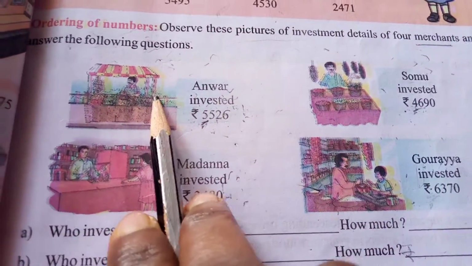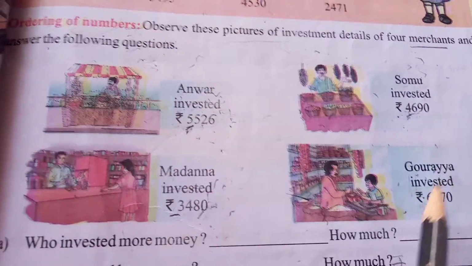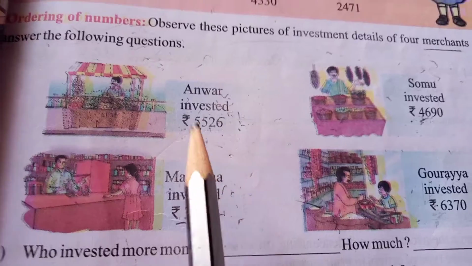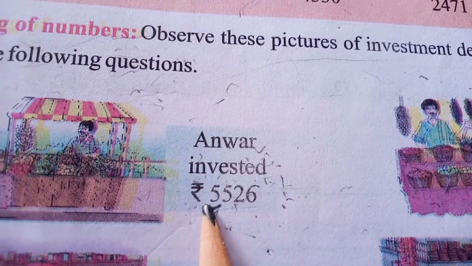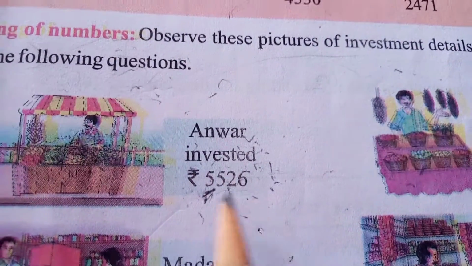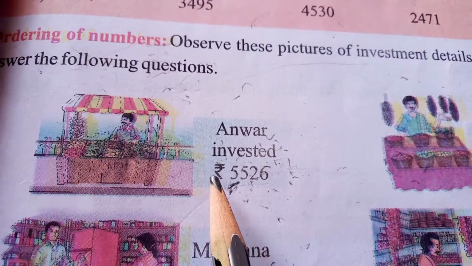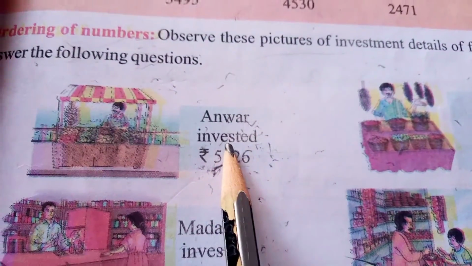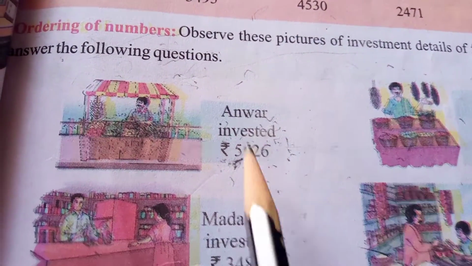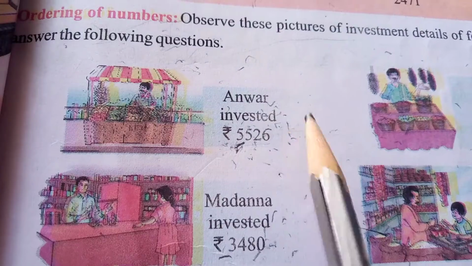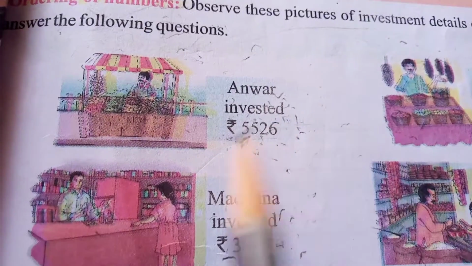Here are given four merchants. Who are those people? Anwar, Somu, Madanna, Gauraya. Yes, these four people are merchants. Here Anwar invested 5,526 rupees. Yes, this is the symbol for rupees. Here investing means spending money in the hopes of making more money.